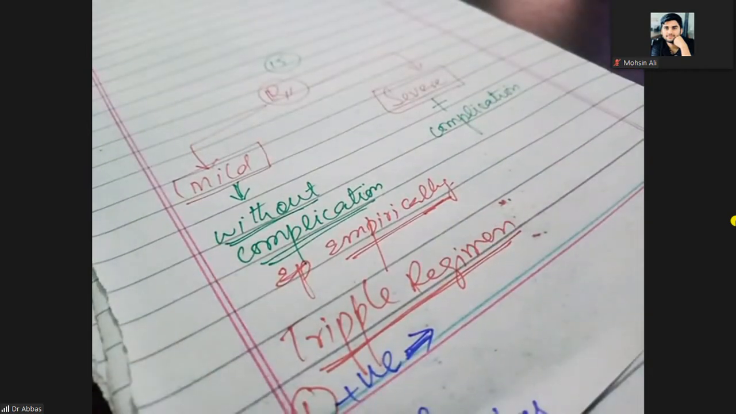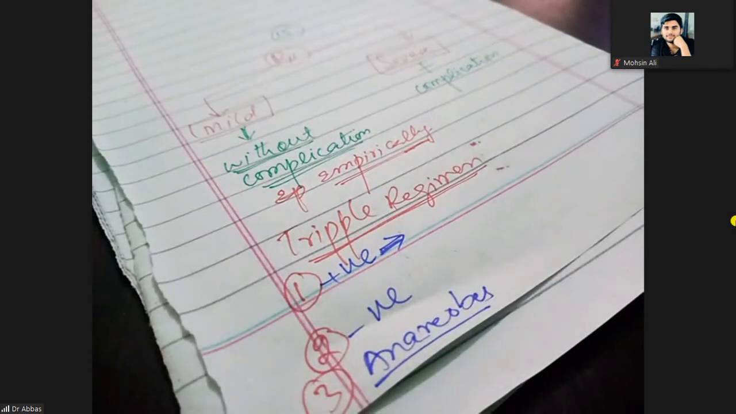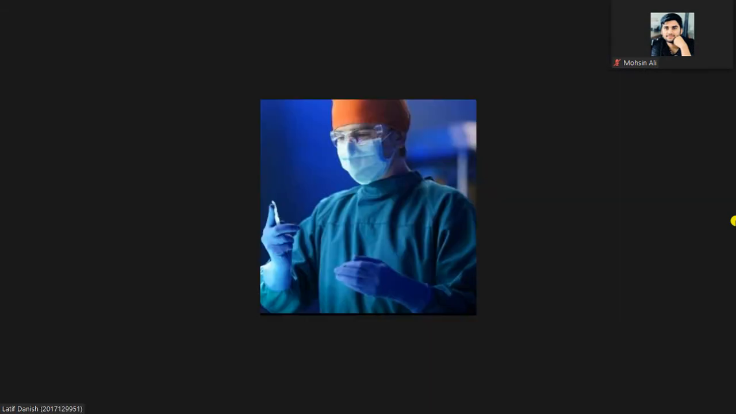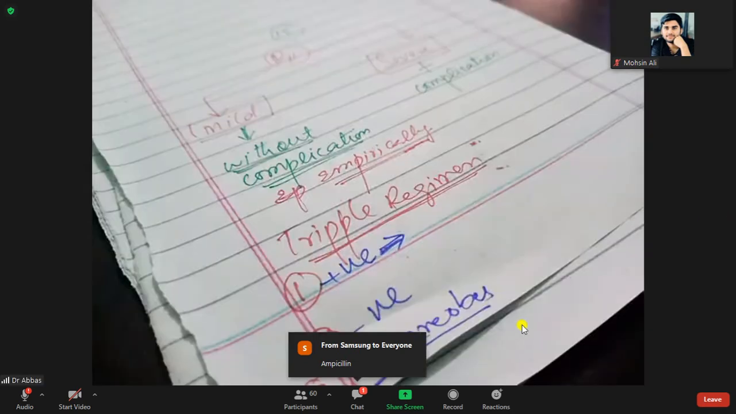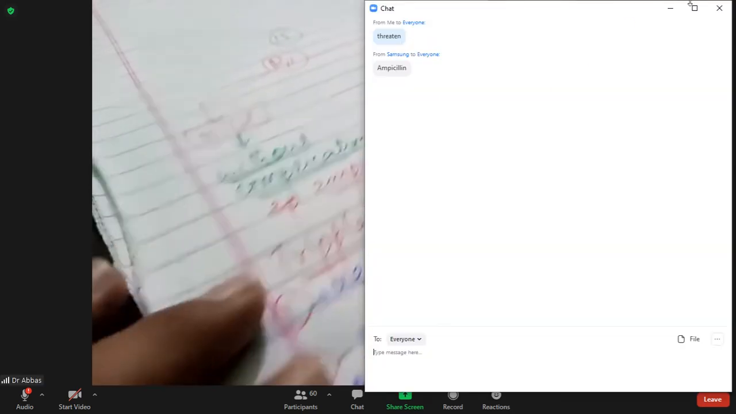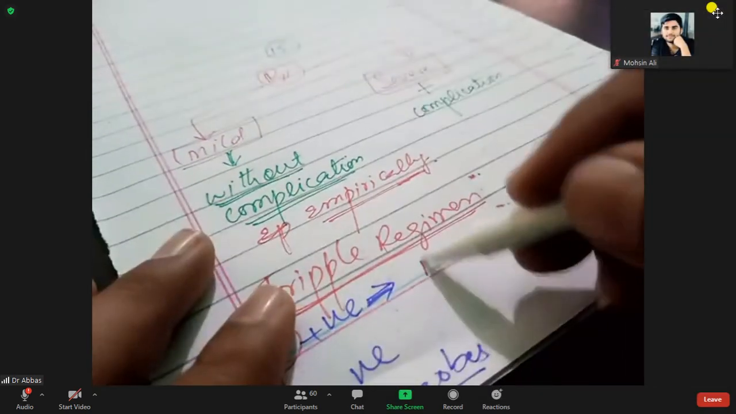Because you have not yet obtained the culture and sensitivity report, you can't keep your patient waiting. So you will use the medicines that can kill the gram-positive bacteria, gram-negative bacteria, and the anaerobes. So which one medicine is best prescribed for the gram-positive bacteria? Sir, some cephalosporin combined with aminoglycosides. Yeah, ampicillin. So you will give the ampicillin.